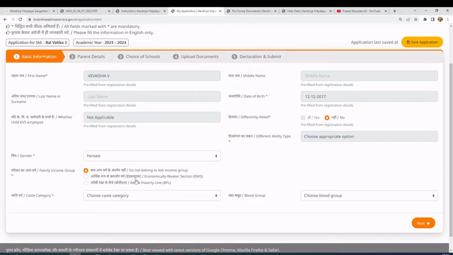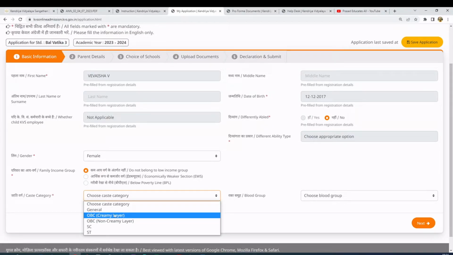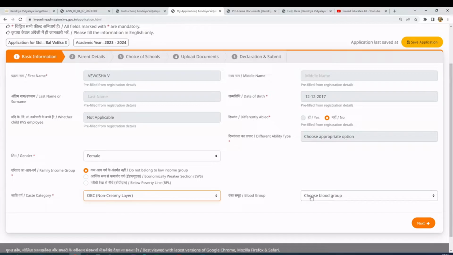So for now, let's select that it does not belong to the income group. If you are selecting EWS, then you have to select general. If you are selecting any other category, you can select appropriately. Some might be belonging to the OBC creamy layer, but the majority of the population applies in the OBC NCL category. So let's select this.